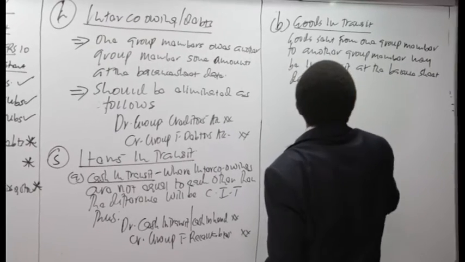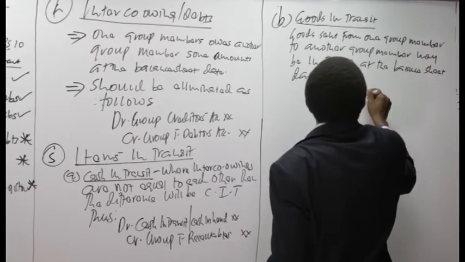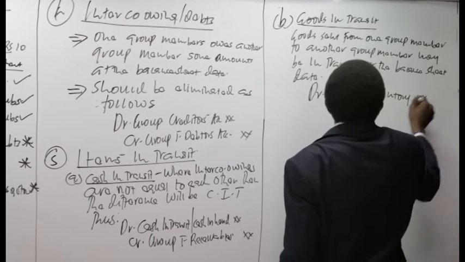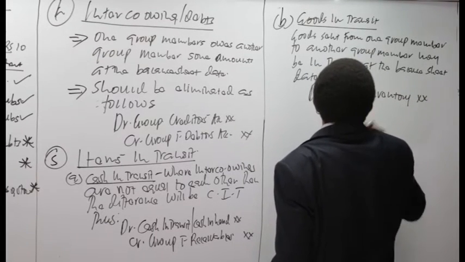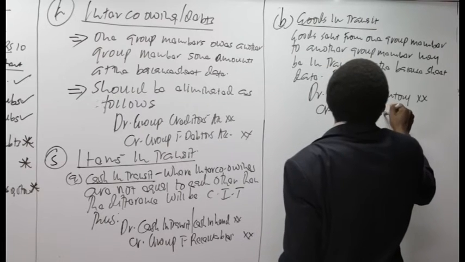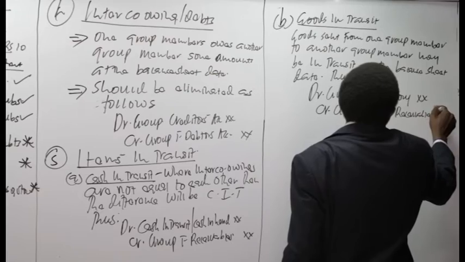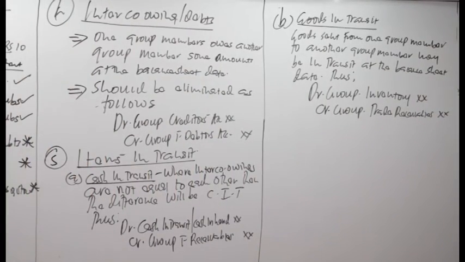Thus, we debit the group inventory, then we credit group trade receivables. That's what you do in case of goods in transit.